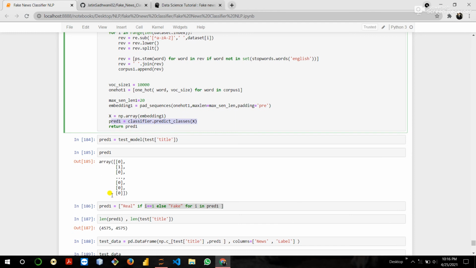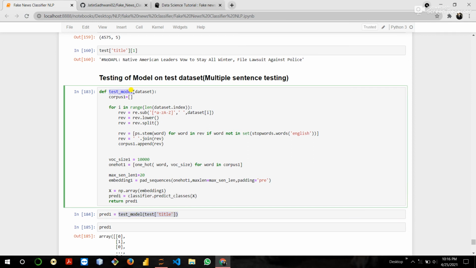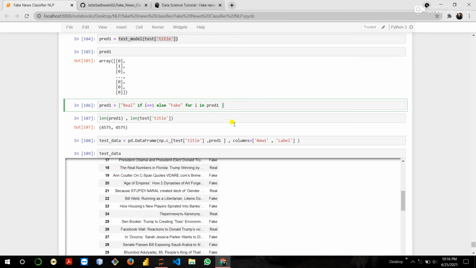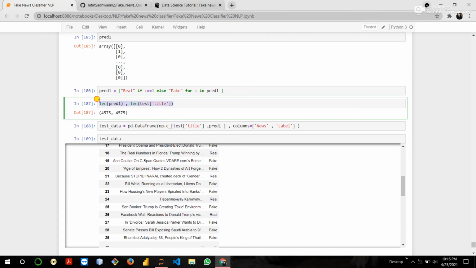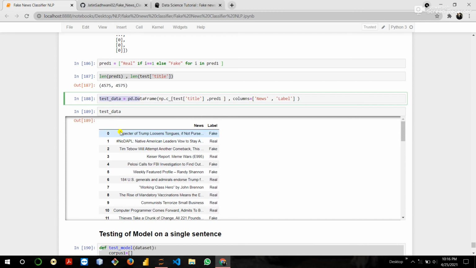Then apply the test model function. Then convert 1 into real and 0 into fake. Then check the length, then show the data: this is our news and this is a fake news, this is our news, this is a real news.